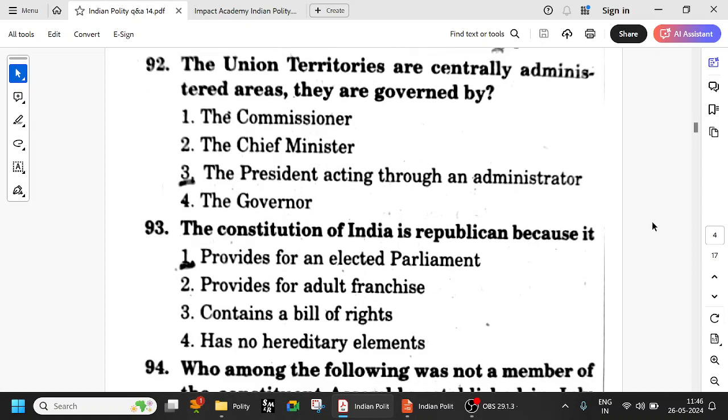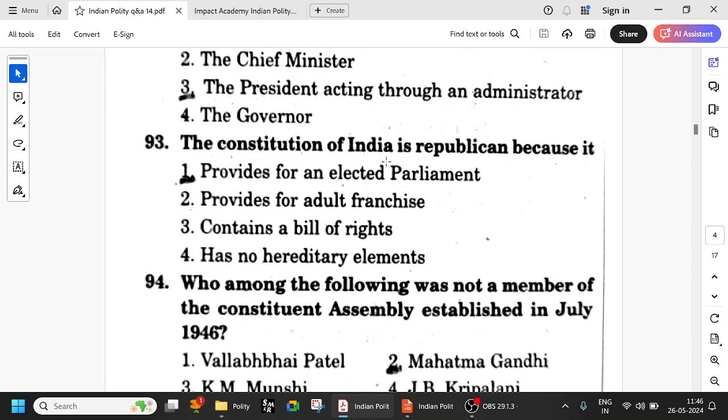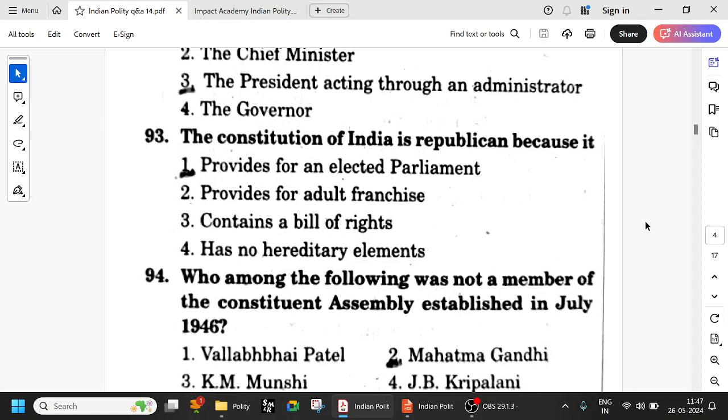Next, the Constitution of India is republican because it provides for an elected president. It is a democracy because everybody has the right to vote, and a republic because the president is elected. For example, in the case of Britain, you have a monarchical system where the king is head, so it's not a republic, but it is a democracy because people can vote. Similarly, India is both a republic and a democratic country.